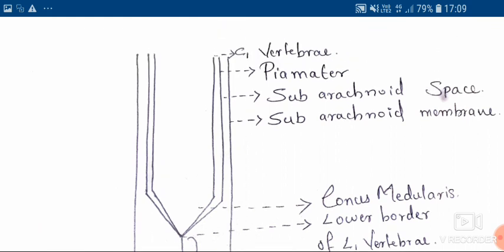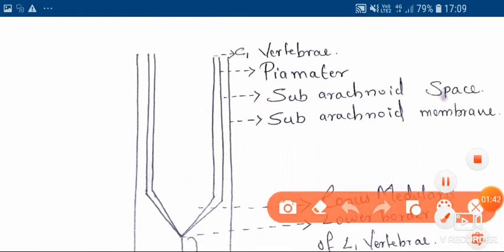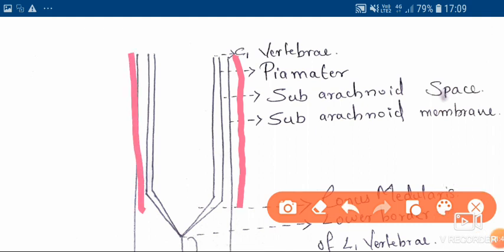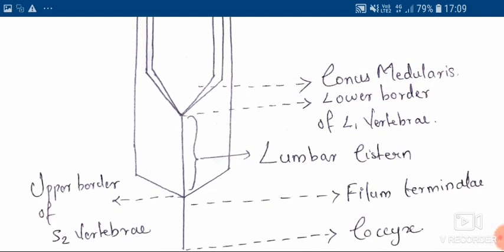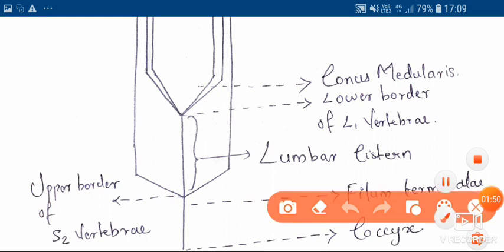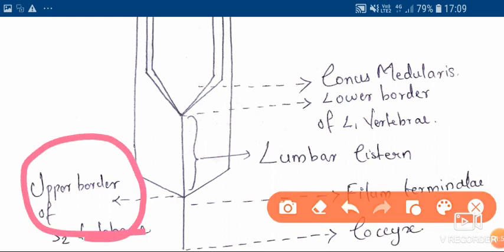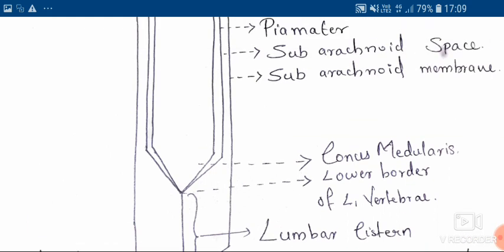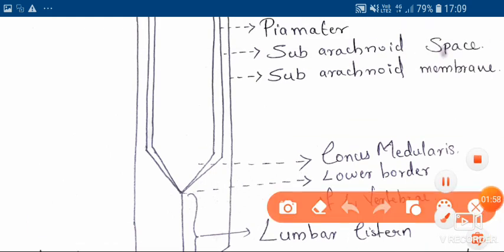Outside the pia mater, there is a membrane known as the arachnoid membrane, which you can see terminates at the upper border of the S2 vertebra. You can also see there is a space between the arachnoid membrane and the pia mater. This space is known as the subarachnoid space.